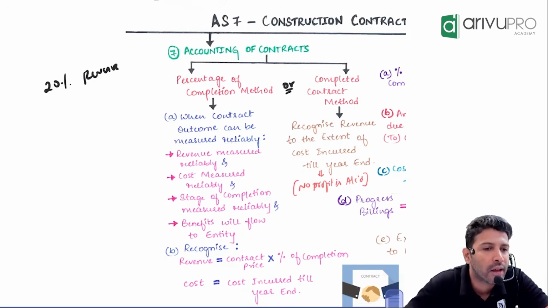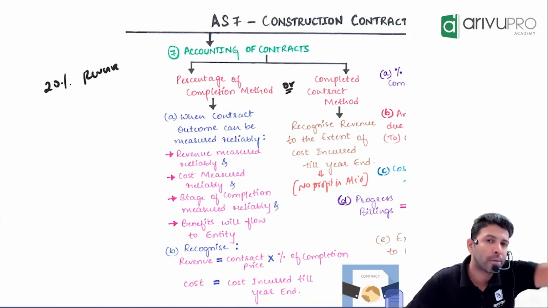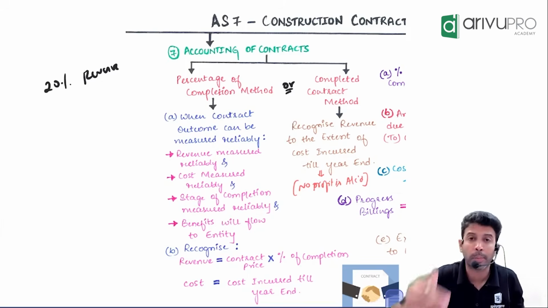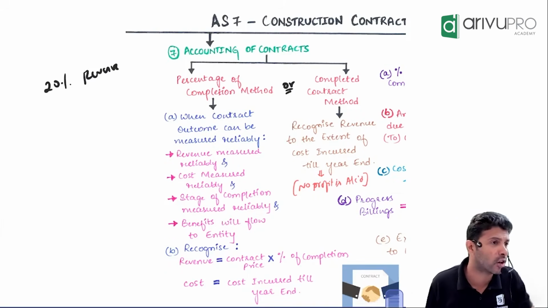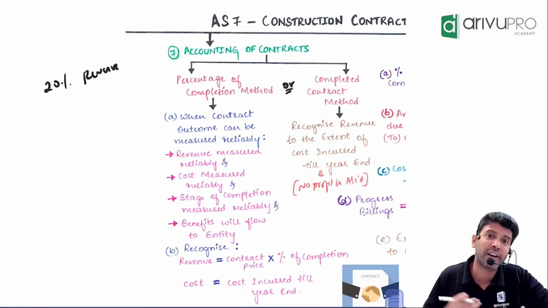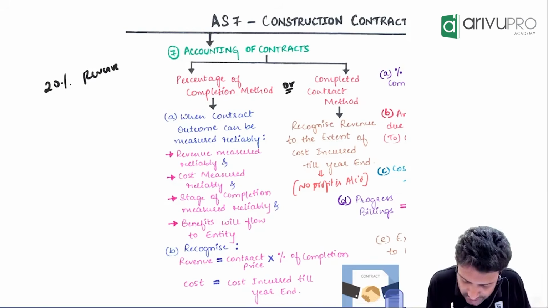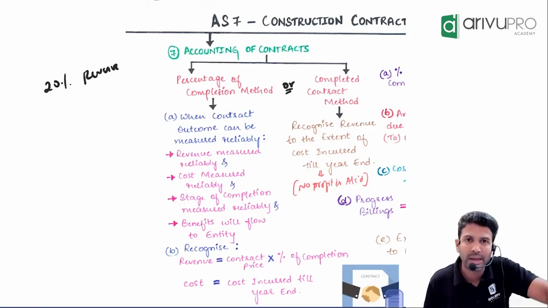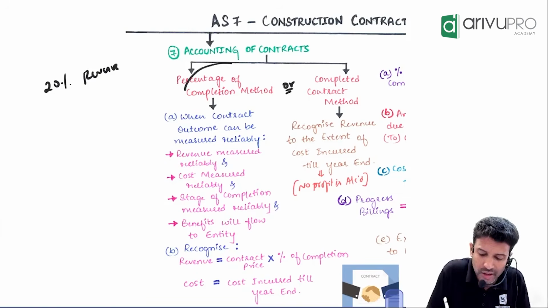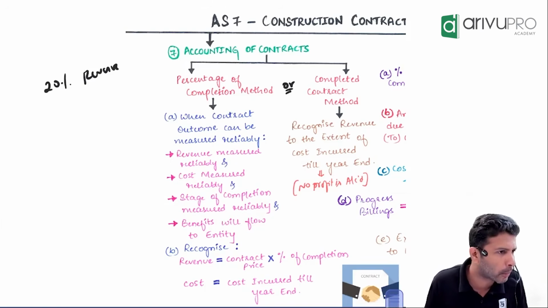Sir, first one is what? Revenue should be measured reliably. By completing this work, how much money you will get, you should be able to tell reliably. Basically, contract price you should be able to measure reliably. Suppose Shri Nirav Modi or Vijay Mallya gives you one contract now. Can you say with 100% conviction, I will get this money? No, right? So the first condition is saying that only. How much revenue you will get, you should be able to measure reliably, because you are recognizing revenue only based on percentage. If revenue itself you cannot measure, then can you book it properly?